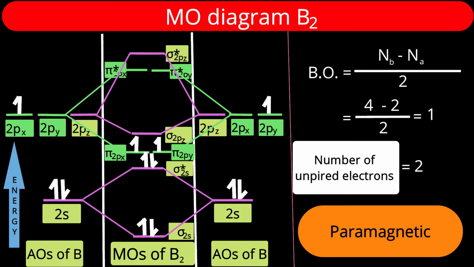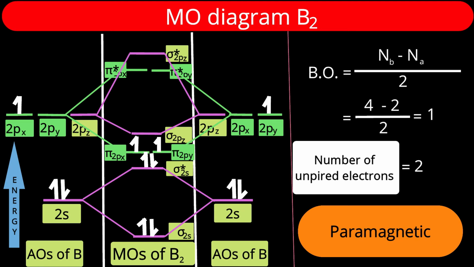Once we know these molecular orbitals, we have to distribute the electrons in these molecular orbitals. Before that, the 1s orbital, which I have not shown, how will they remain? They will remain non-bonding. The 1s orbital of the first boron is the first K shell, and the 1s orbital of the other boron atom is the second K. So we can consider KK. Those 4 electrons are there in the boron molecule, but those are in non-bonding orbitals.